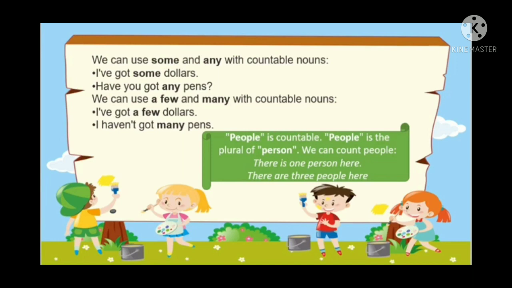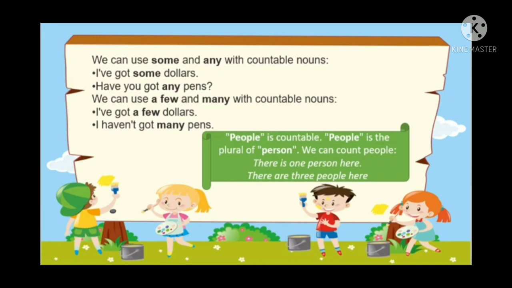Okay, sometimes we can use some and any with countable nouns. Like I have got some dollars. Have you got any pens? We can use a few and many also with countable nouns. Like I have got a few dollars and I have not got many pens.